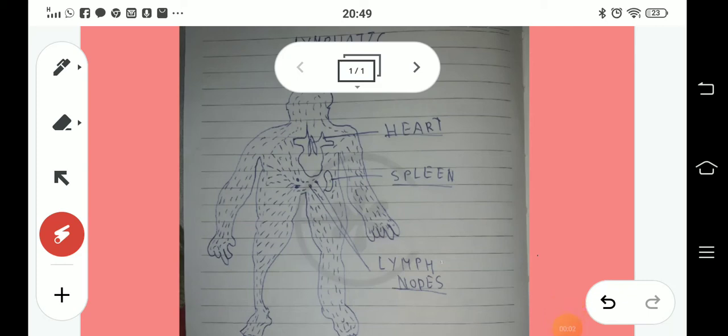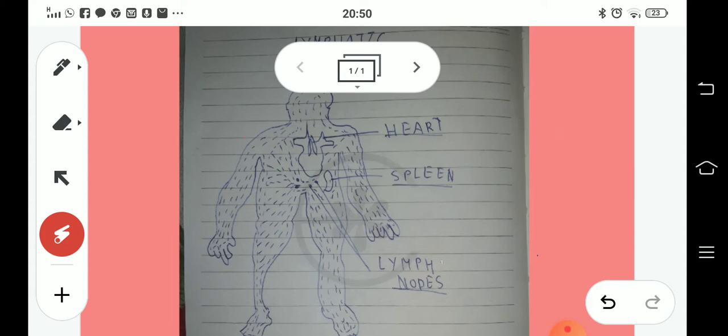As in my earlier session, I have discussed rhesus factor. So now the last topic of the circulatory system is left, which is your lymphatic system. Now, what is lymphatic system? Apart from the circulatory system, there is a lymphatic system in our body. Now, lymphatic system consists of lymph.